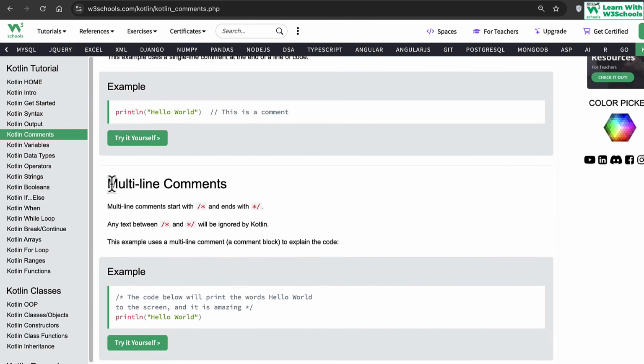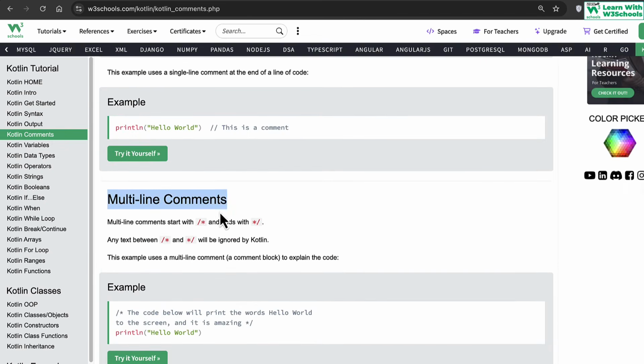Then there are something called multi-line comments as well. Multi-line means anything that uses slash star, and then it can have multiple lines of code and then star slash. Again, if you're coming from Java, exactly the same thing. So this basically means I can have multiple lines of comment. This can be 2 lines or 20 lines. Anything that comes between slash star and star slash is completely ignored by the compiler.